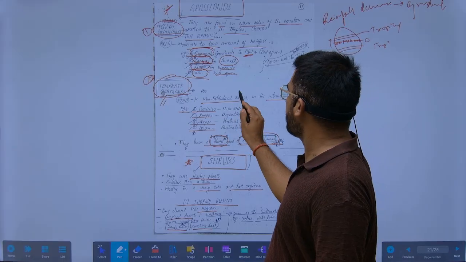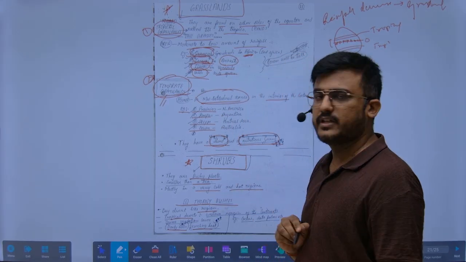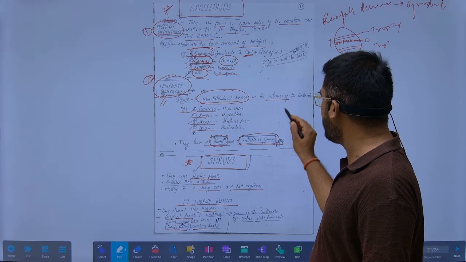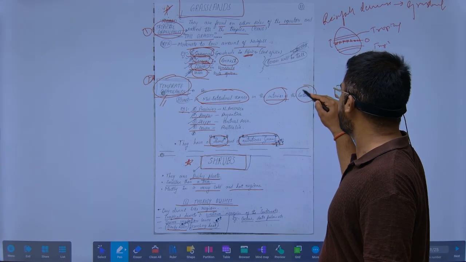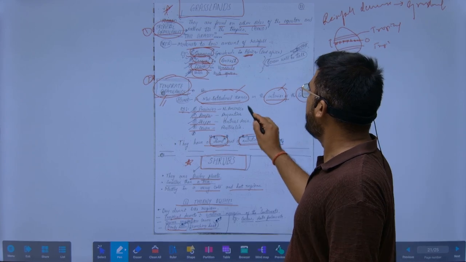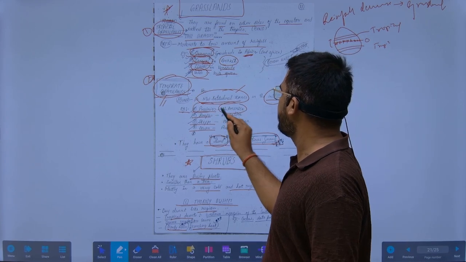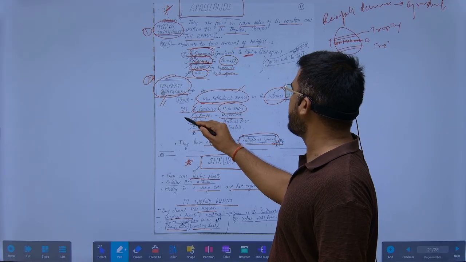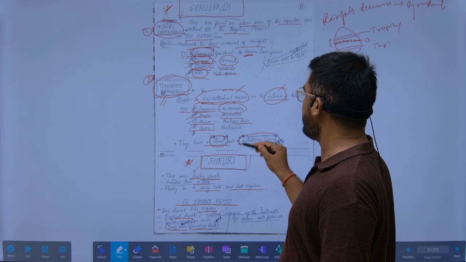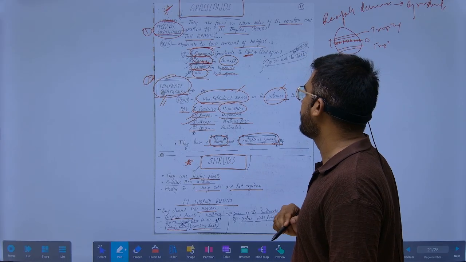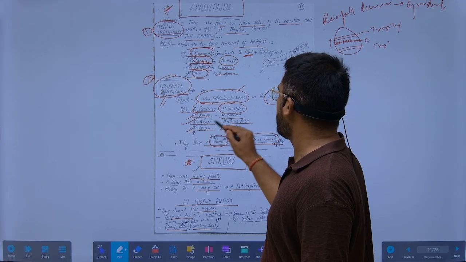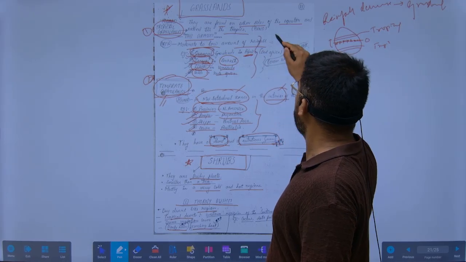The temperate grasslands are found in the mid-latitude zones in the interior of the continents. In North America, we find them as prairies. In Argentina, we call them pampas. In Central Asia, we call them steppes. And in Australia, we call them downs. All these are important for the prelims.